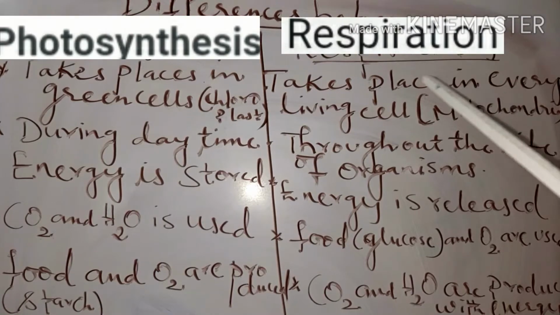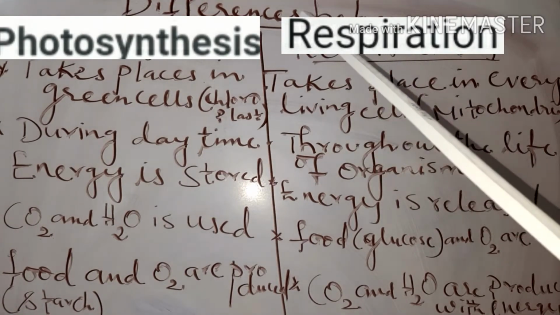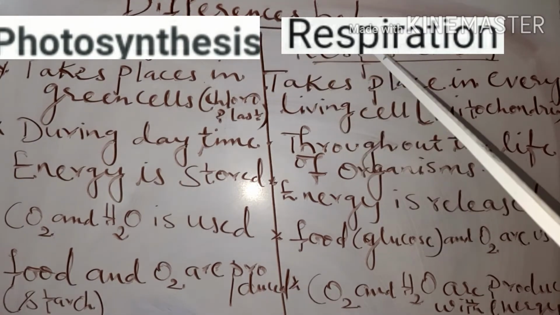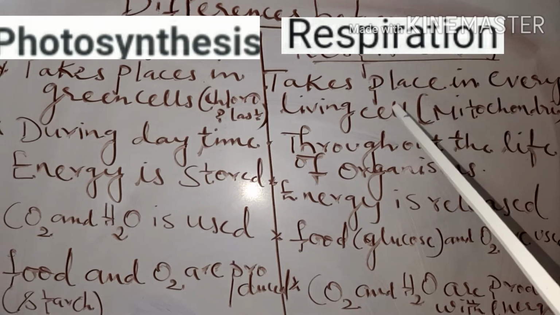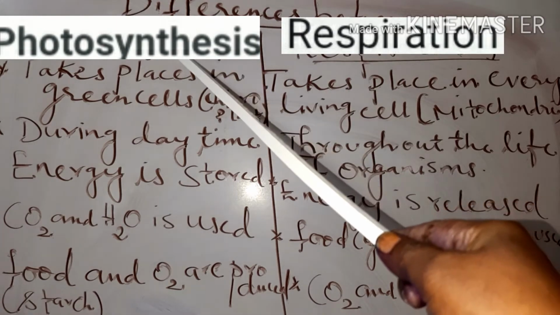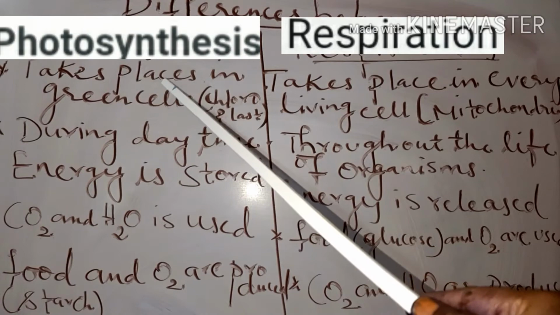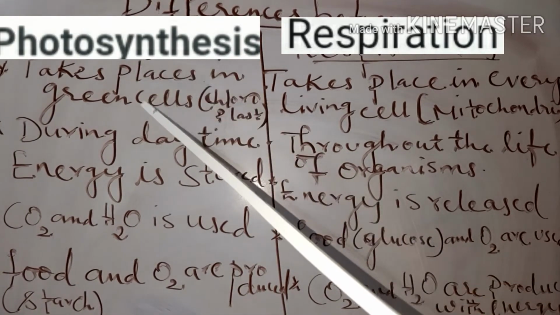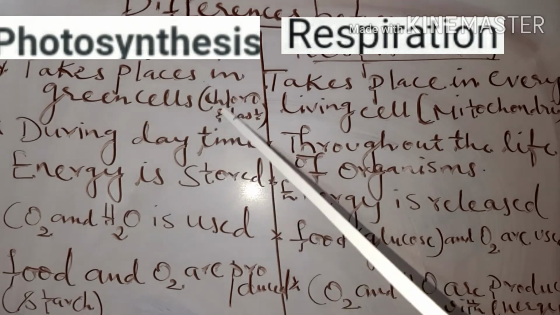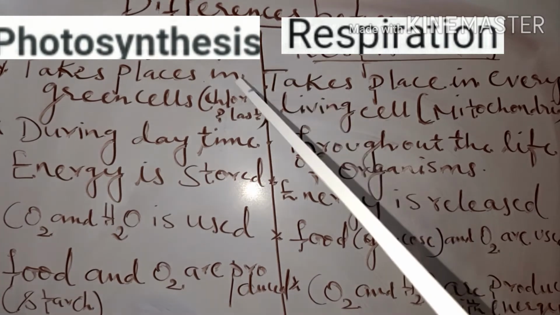Now we shall learn the differences between photosynthesis and respiration. We should know that plants also respire like us. During night time, when there is no sunlight, plants also respire like us. They also take in oxygen and give out carbon dioxide. The first difference is that plants undergo photosynthesis in green cells. So photosynthesis takes place in green cells which contain chloroplast. In chloroplast we can see chlorophyll, which helps in absorption of sunlight.